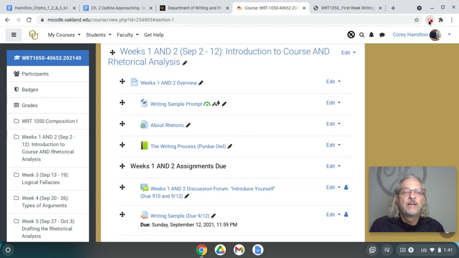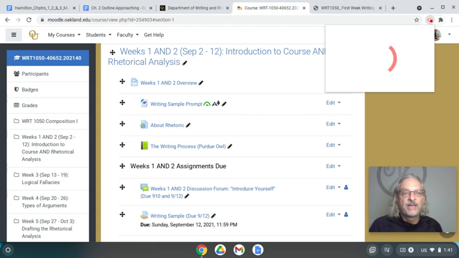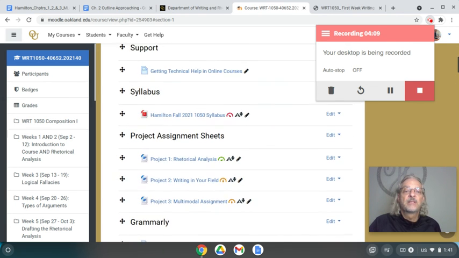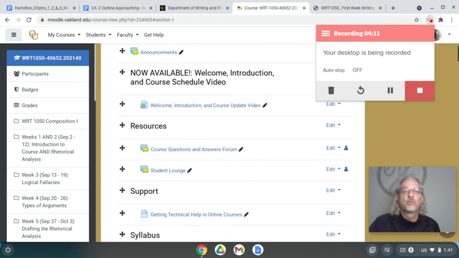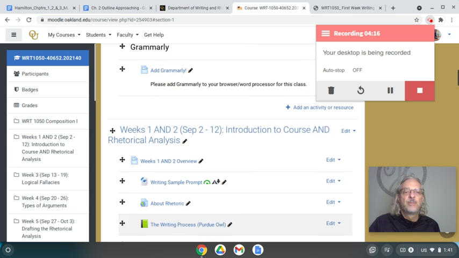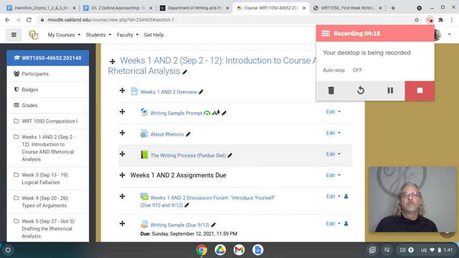So when I say it's on the module page for weeks 1 and 2, or as we get farther along in the course, say in week 4 and I say, where do I find so-and-so, it's on the week 4 module, or it's at the top of our Moodle page. The Grammarly stuff, project assignment sheet, syllabus, support resources, and welcome video are what we'll refer to as the top of our Moodle page. And then we get into the modules. I hope that's helpful.